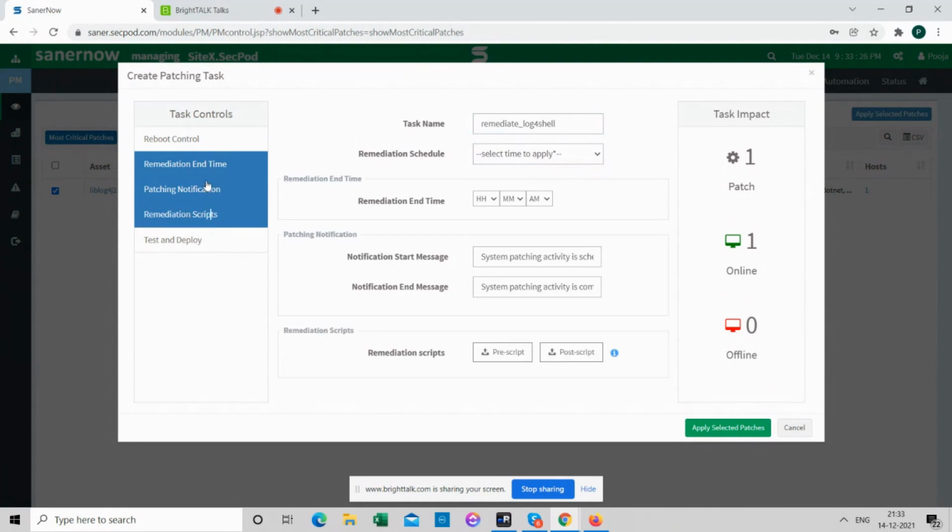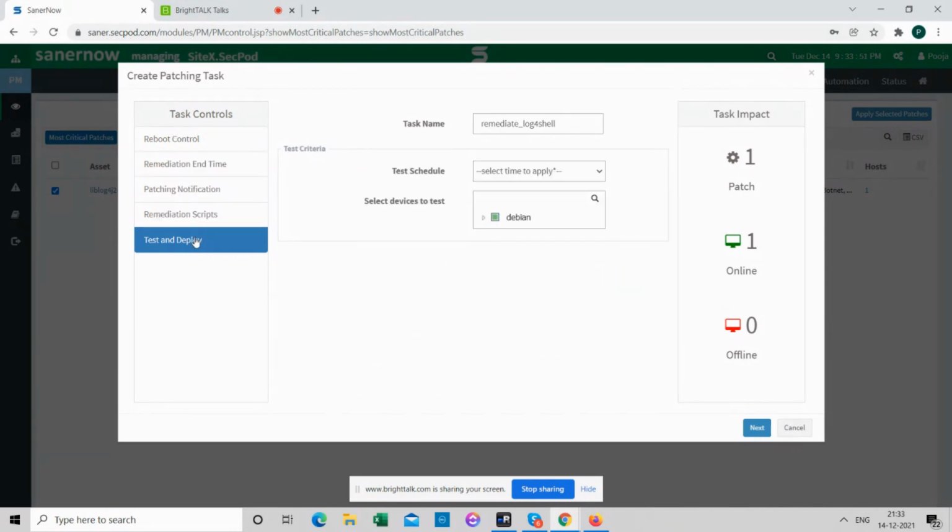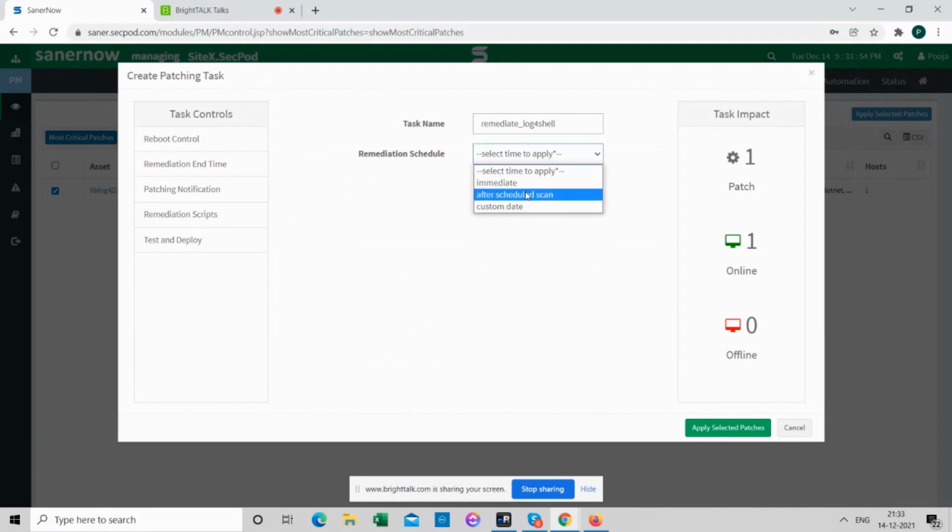Then if you want to push a notification to the customer environment and inform them, I mean, if you want to inform the employees or the owners of the desktop that there is a remediation activity, you can push a notification, or you can test on various devices to ensure that this patch is not going to break something. That option as well is available. So we can choose. Right now, I would just be setting the remediation job. So we can say immediate and say apply selected patches. This is when a binary is available and a patch has been released by the vendor. So in case of Elasticsearch or Logstash, we can do this.